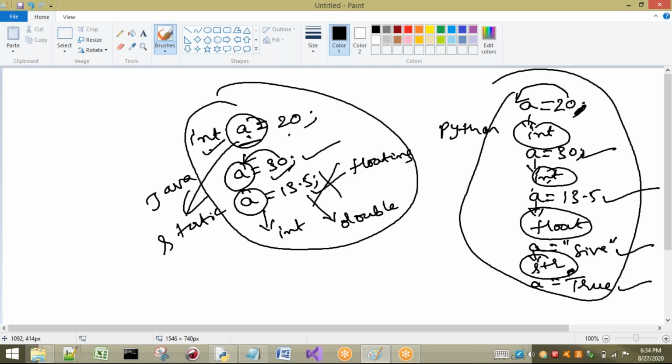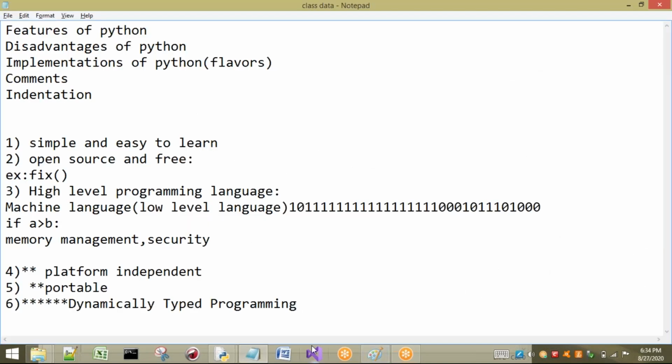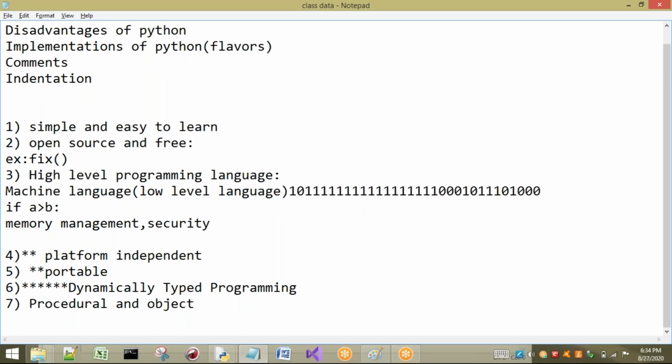Right, now one more thing. The next feature is procedure oriented and object oriented. This was already covered, but once again I want to say procedural oriented and object oriented. What is meant by procedural oriented and object oriented?